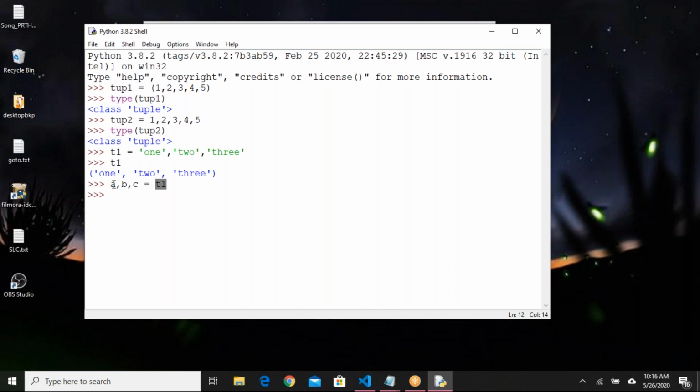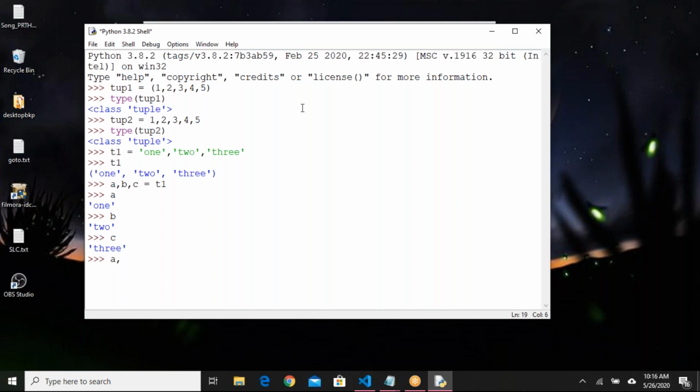T1 is my tuple. a, b, c are my 3 new variables. When you do this, the first element will be assigned to variable a, the second item to variable b, and the third item to variable c. This concept is known as unpacking. If I print a, b, c individual values, I can see 1, 2, and 3.